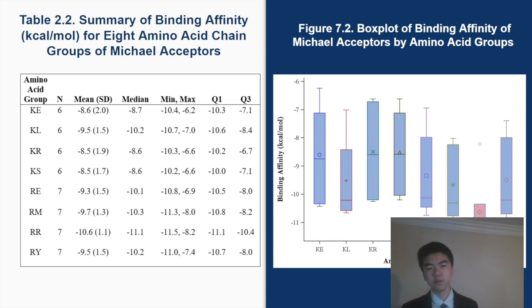Furthermore, these are the summary statistics and box plot analyses of the 8 amino acid pairings. By looking at the box plot and means, we observe that the RR pairing has the lowest mean of negative 10.6, and furthermore from the box plot, it appears to have the strongest binding affinity as well.